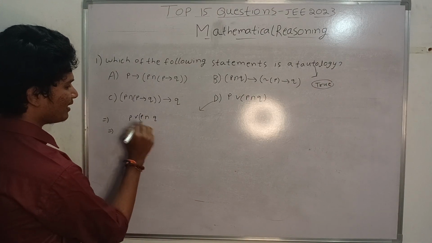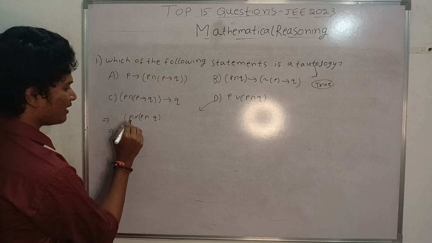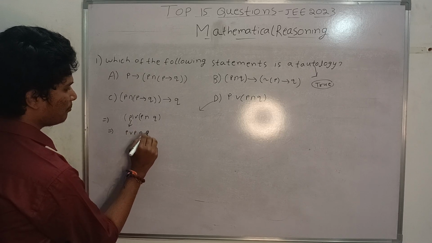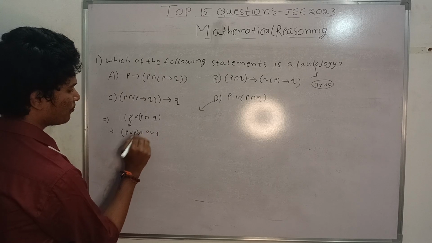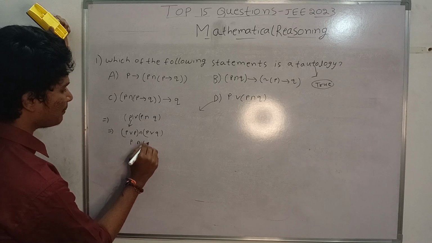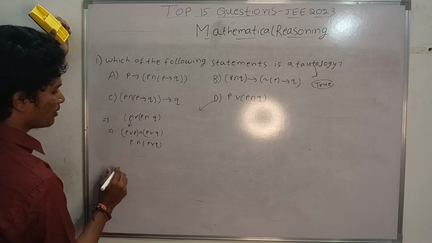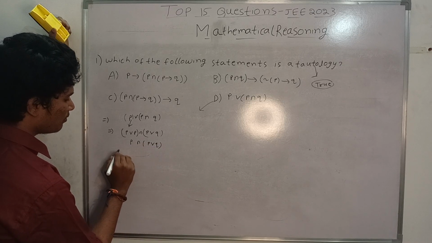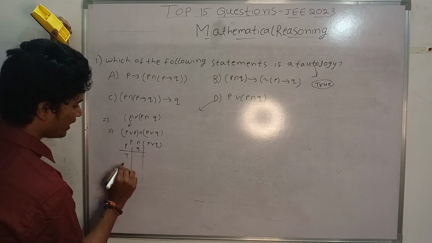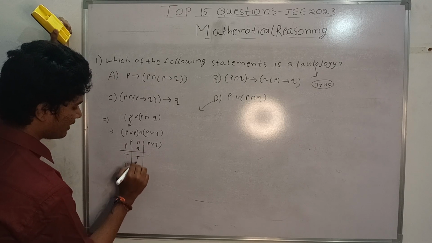When I see it like this, I can apply the distributive law here. That is (P or P) and (P or Q). What is P or P? P or P is P only, so P and (P or Q). After this, we can apply the truth table, that is for statements P and Q, TTFF and TFTF.